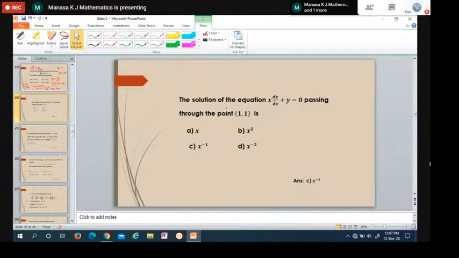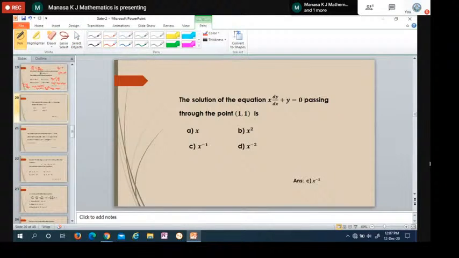The next problem: the solution of the equation x into dy by dx plus y is equals to 0 passing through the point 1, 1 is. So this is the equation. Once again, we have to check the given equation. This is also a linear differential equation, but we have to rearrange.